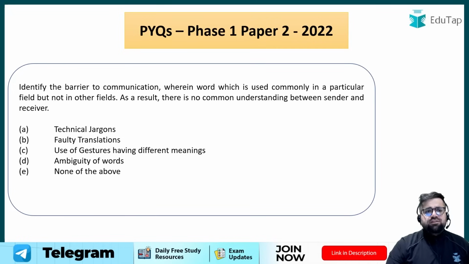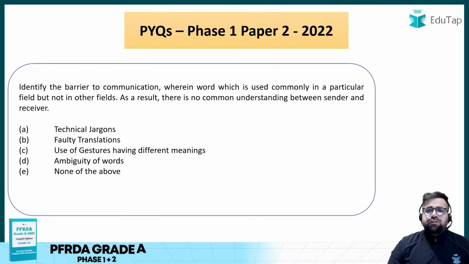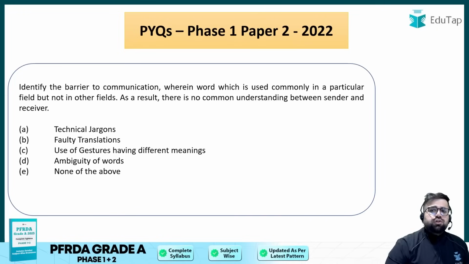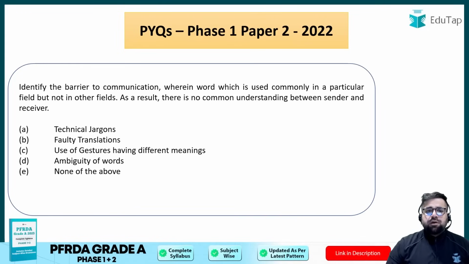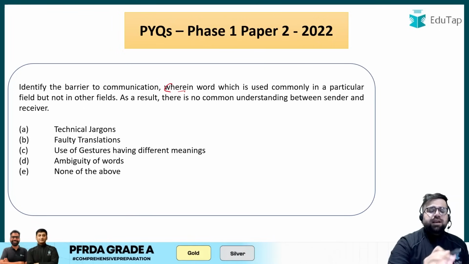Moving forward to the next question. Identify the barrier of communication wherein the word which is used commonly in a particular field is not used in other fields. Okay, so this is the description of a barrier.